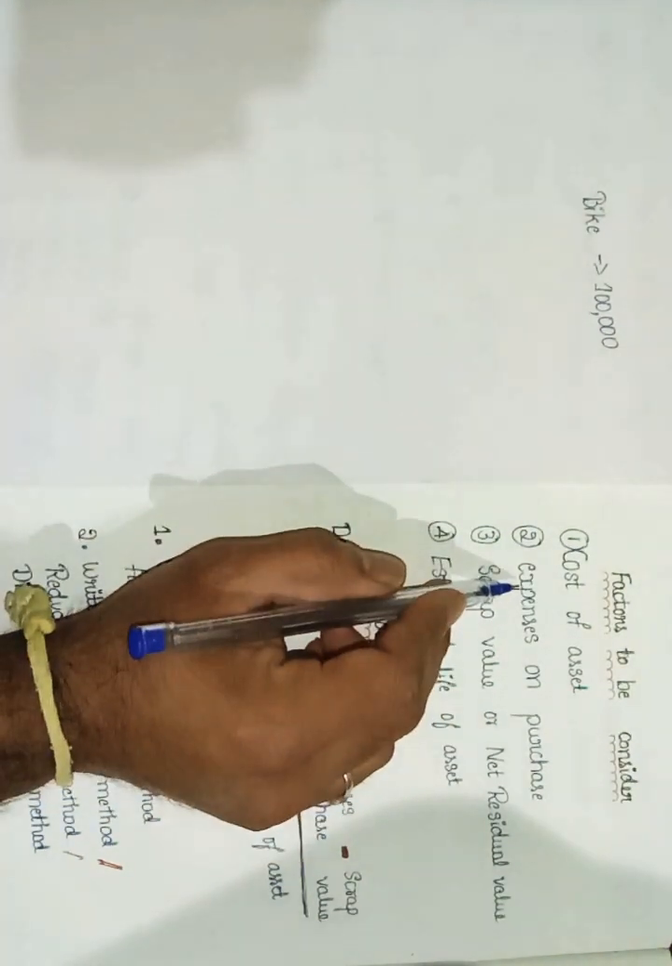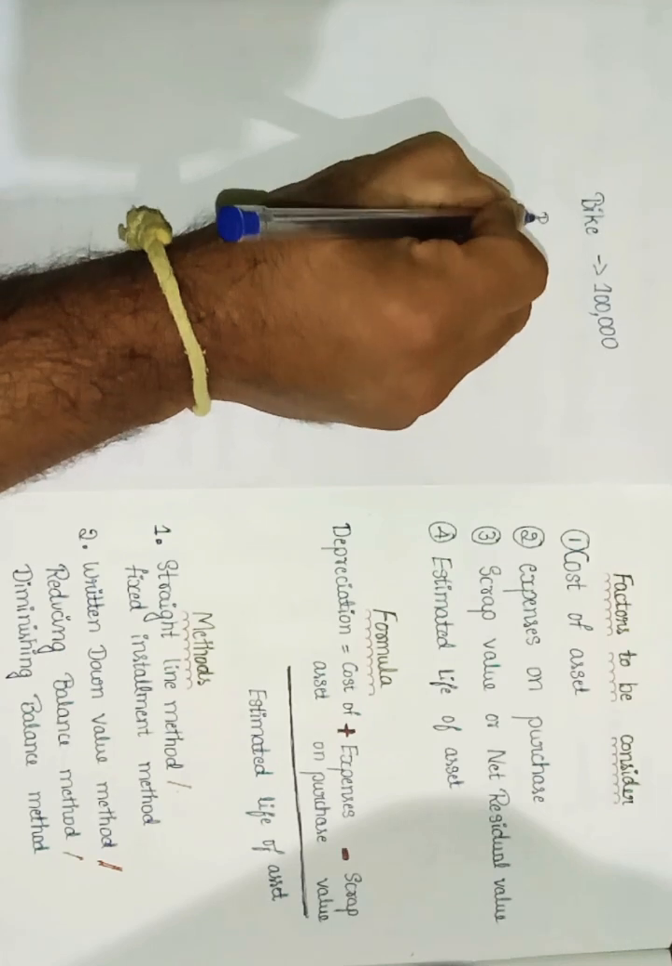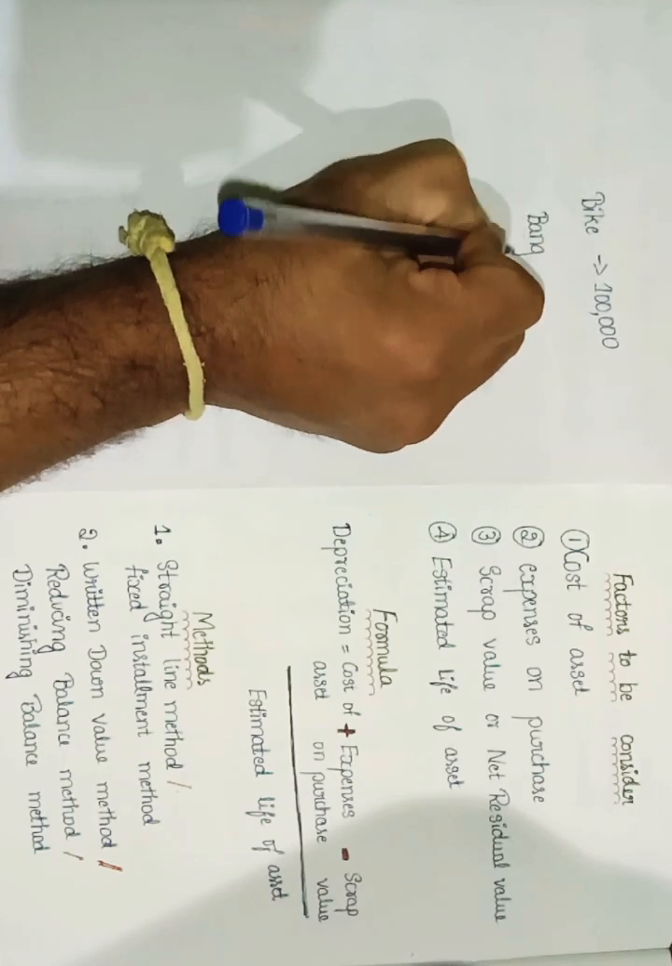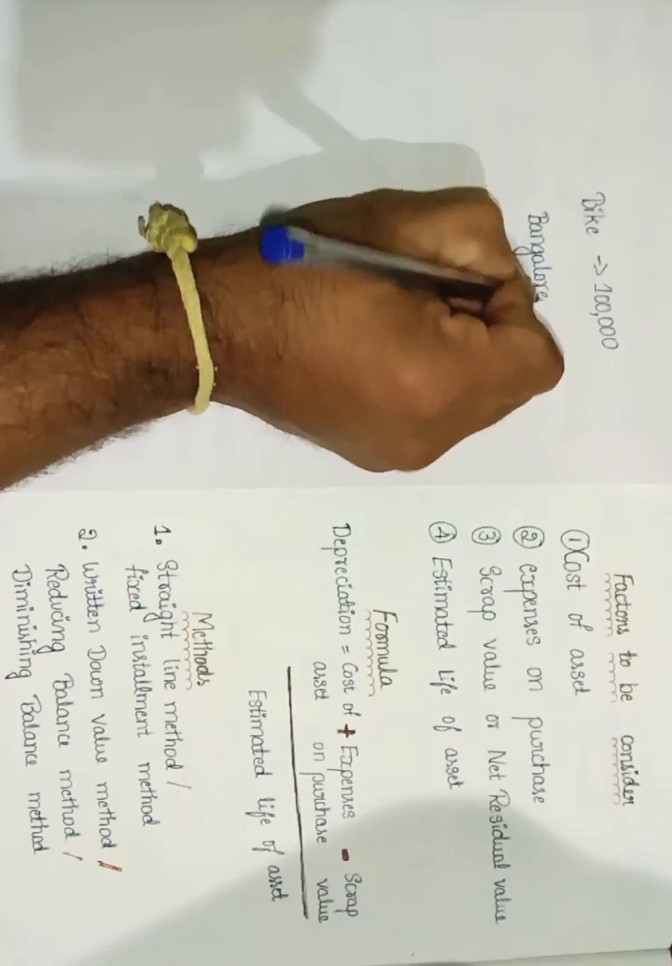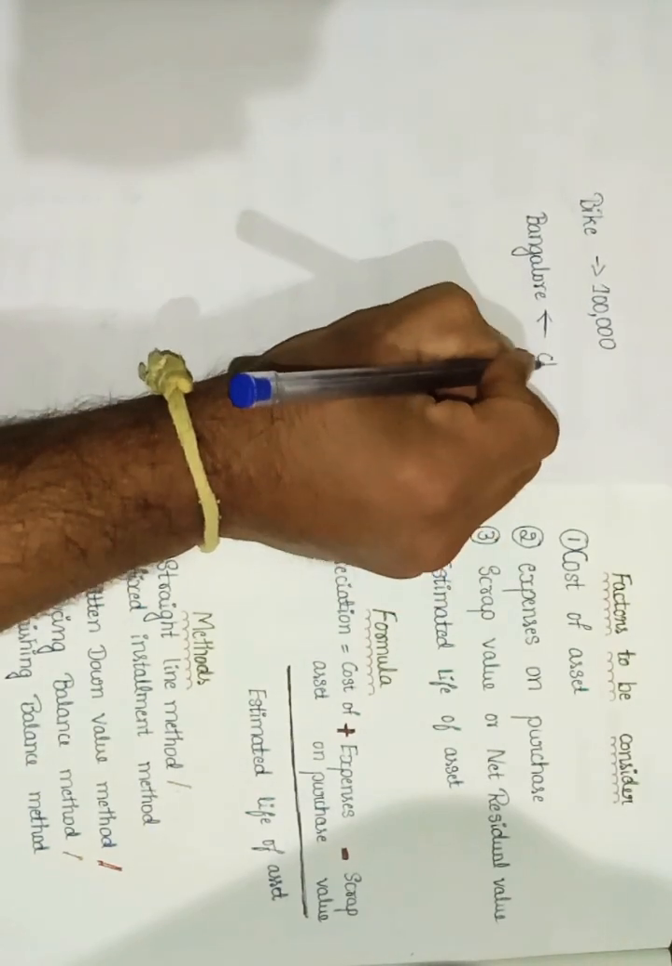Then the second one we need to consider is expenses on purchase. For example, I am having a business in Bangalore, and I am purchasing this bike from Chennai.